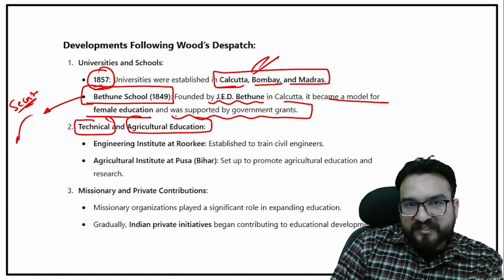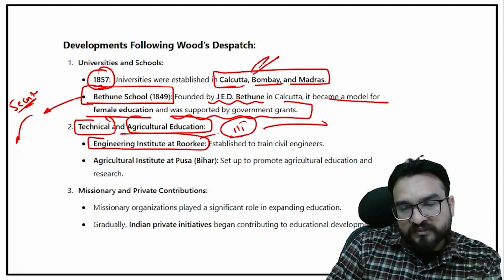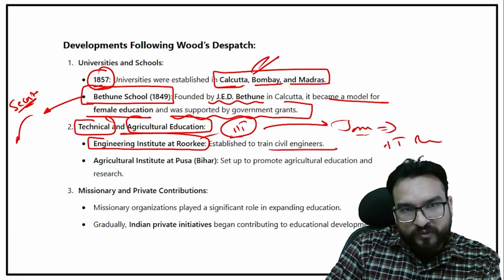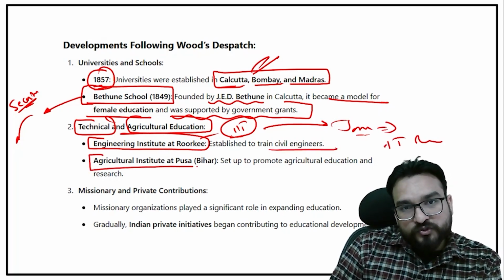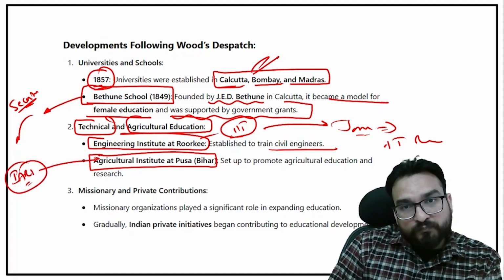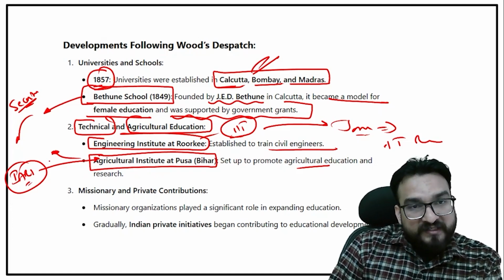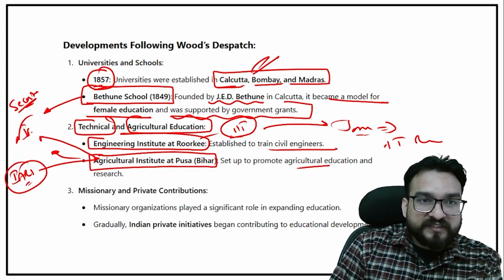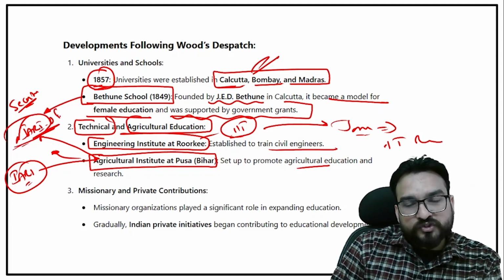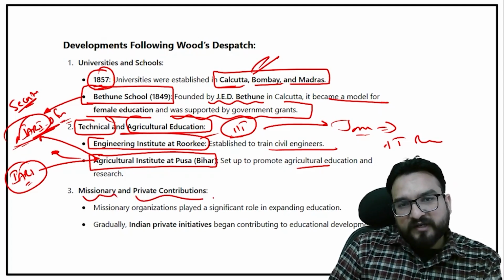Technical and agriculture education. The Engineering Institute at Roorkee, which is basically IIT Roorkee today, was due to the efforts of James Thomson, whom we have already seen. And the Agriculture Institute at Pusa, IARI, which was first built in Bihar at Pusa to promote agriculture education, was built in this time frame, guys. Later on, it was transferred to Delhi, which you see as IARI in Delhi. IARI is at a lot of places, but the Delhi Pusa Institute is very famous.